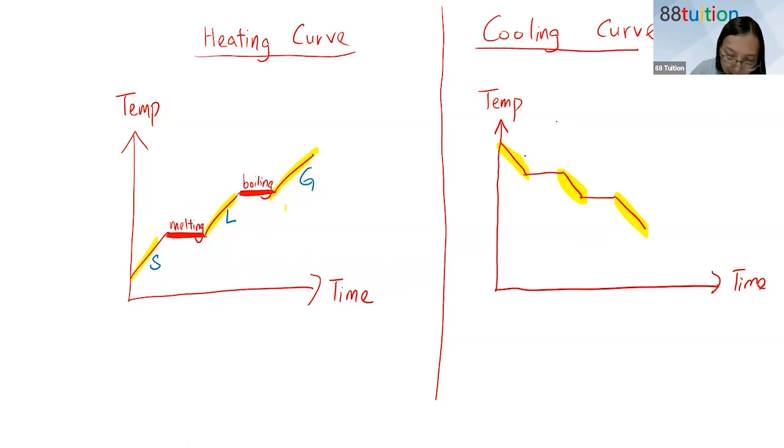All right, so this has to be gas, because you cool down a gas, then it becomes a liquid. You cool down a liquid, it becomes solid. So please remember the slope. We have solid, liquid, gas for the slope. And then if it's a cooling curve, it's gas, liquid, solid, the other way around.